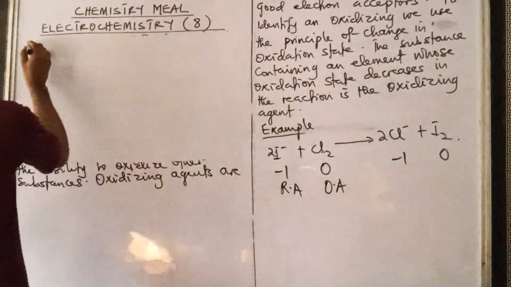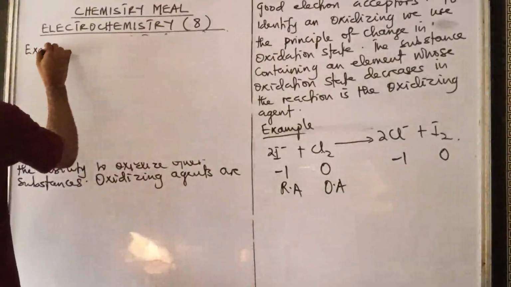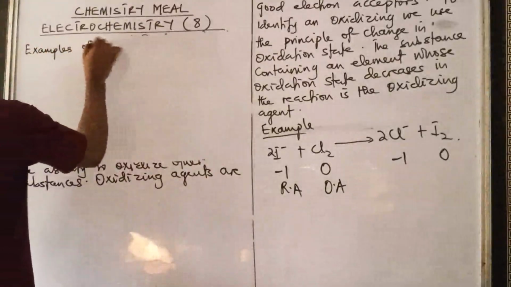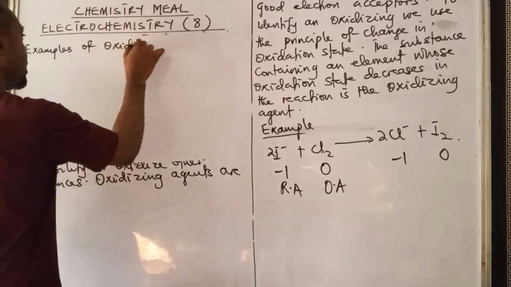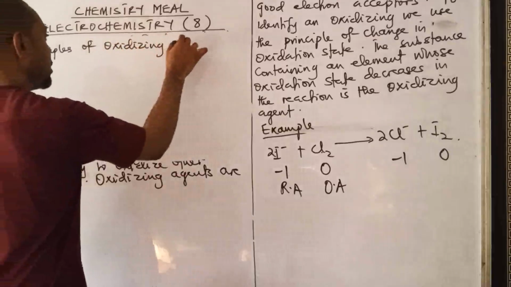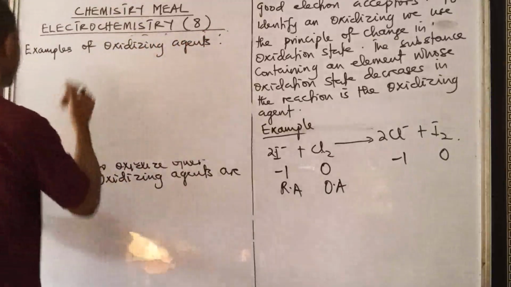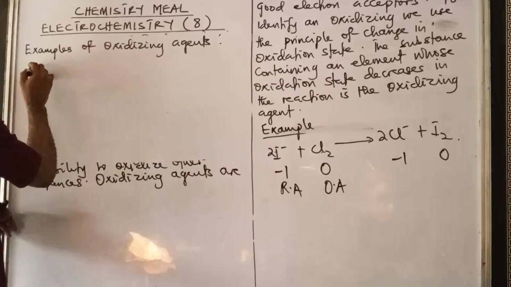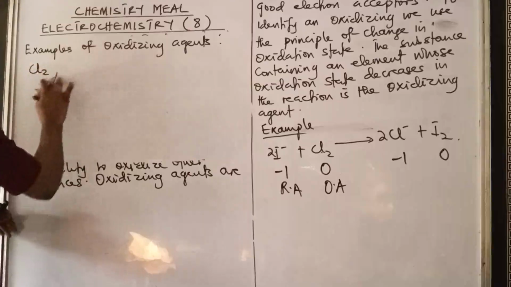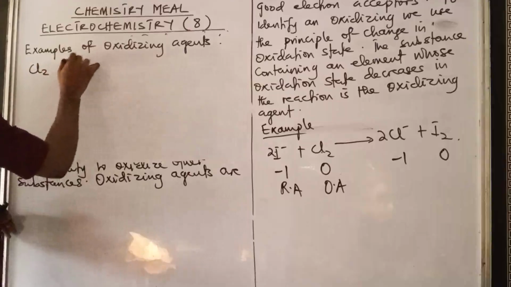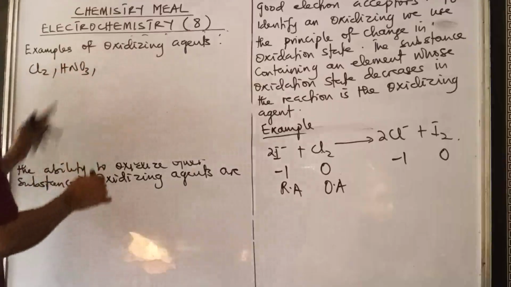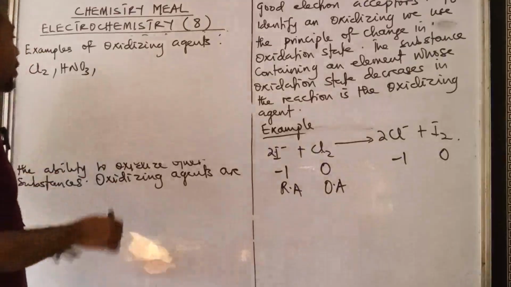What are the examples of oxidizing agents? Quickly, there are so many of them. I can talk about the halogens. Chlorine is an example. We know that HNO3, trioxonitrate(V) acid, is also an oxidizing agent.